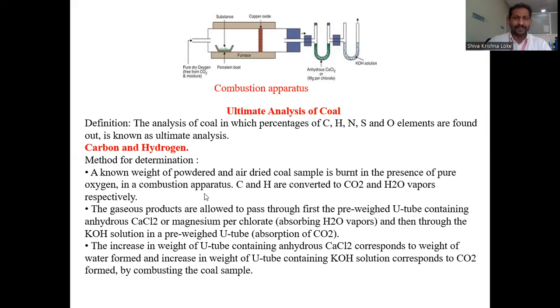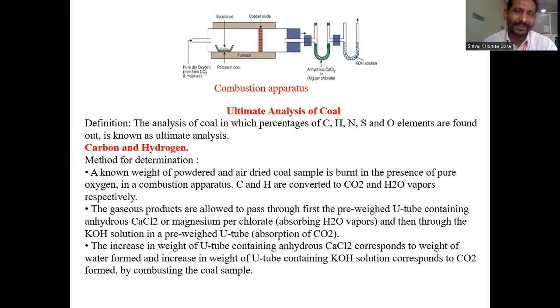The reactions will be shown in the next slide. We will discuss that one. So when the oxygen is supplied, the carbon in the coal sample will be converted to carbon dioxide, and the hydrogen will be converted to water vapors. These two gaseous products obtained in the combustion apparatus will be passed through the pre-weighed tubes: anhydrous calcium chloride in tube A and the KOH solution in tube B.